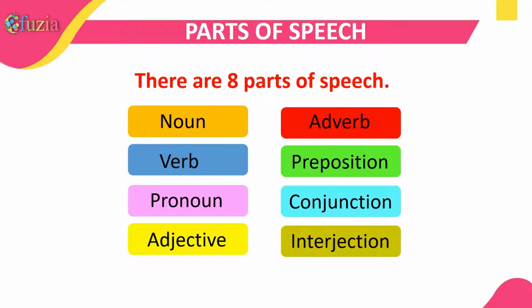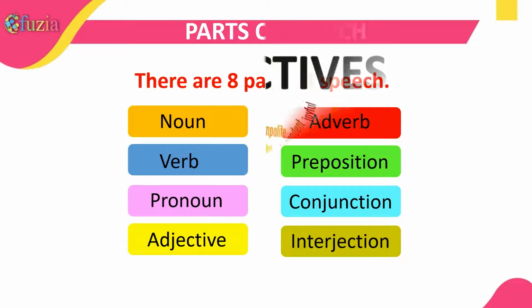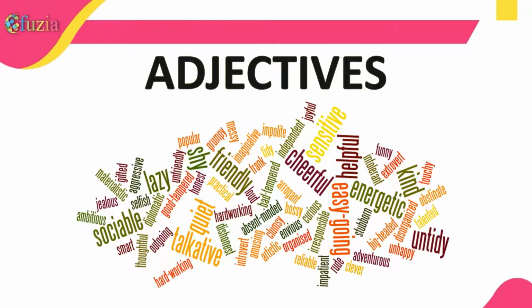But before we move on to our topic, let us quickly recapitulate the different parts of the speech. There are 8 parts of speech which are noun, verb, pronoun, adjective, adverb, preposition, conjunction, and interjection. So today we'll learn about adjectives.